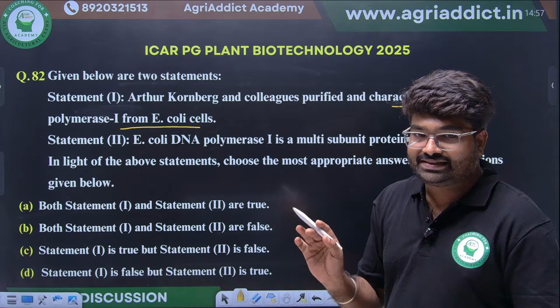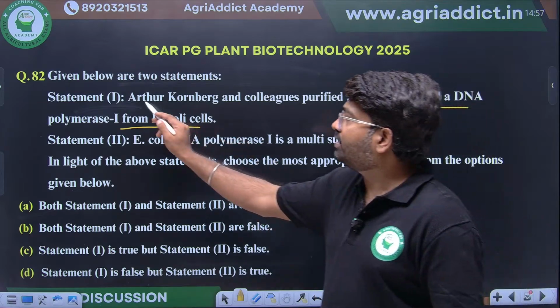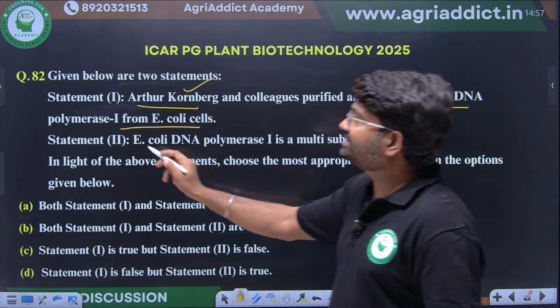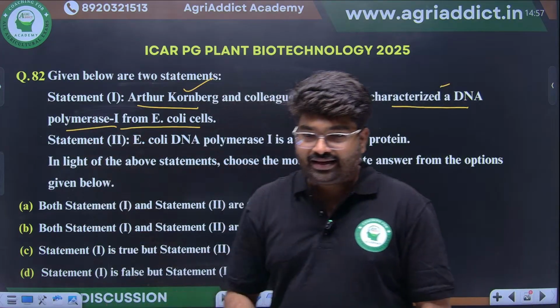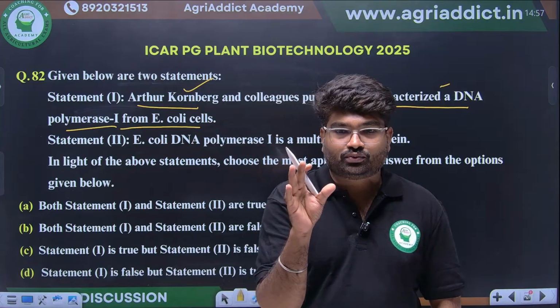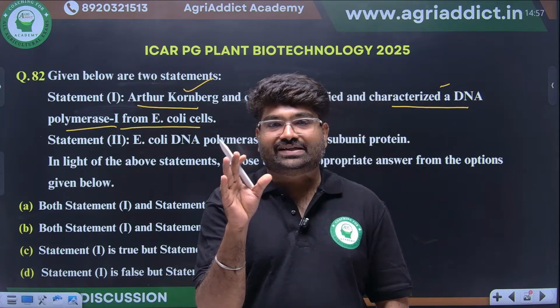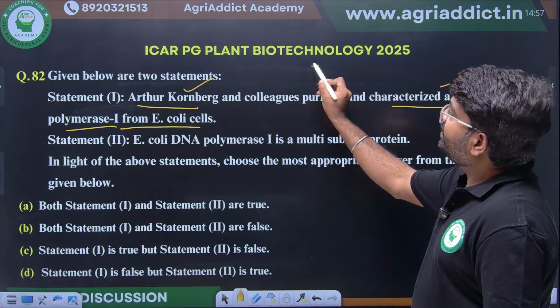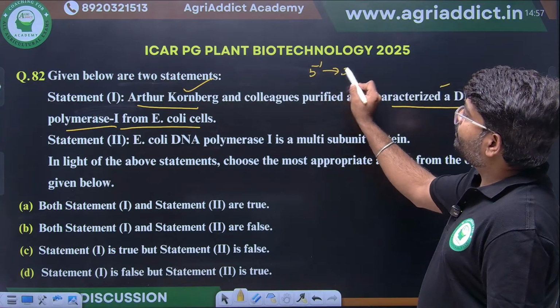Okay, who has discovered this enzyme? This is true. Arthur Kornberg only discovered it from E. coli, and it is known as DNA polymerase 1. In our class itself, we have discussed that DNA polymerase 1 has different functions. Three major functions will be there. One is 5' to 3' polymerase activity.